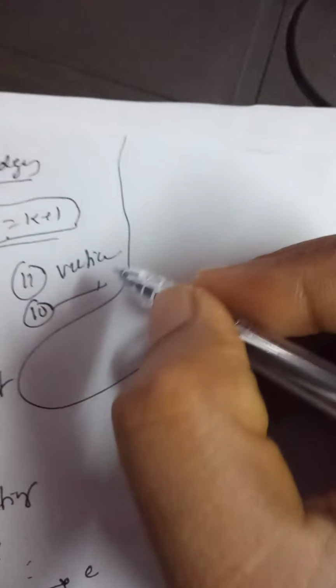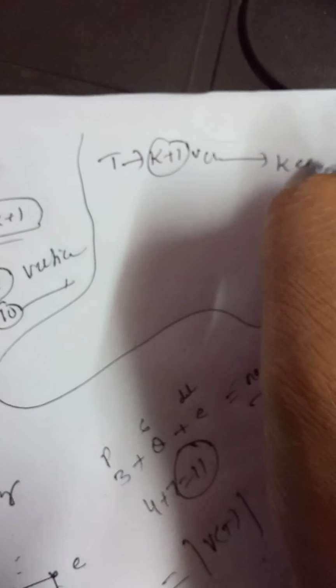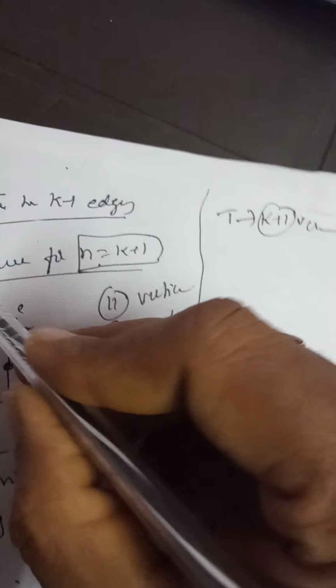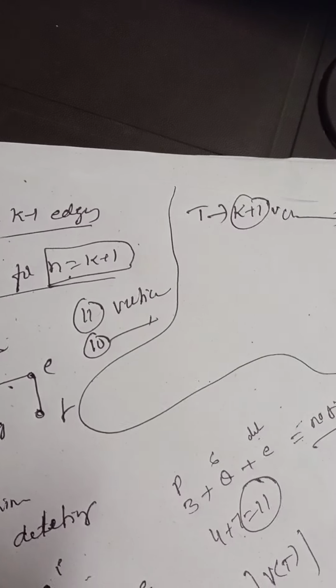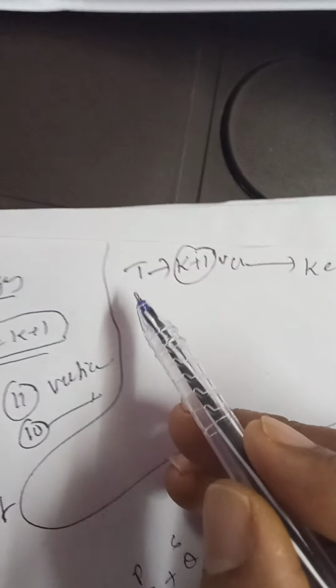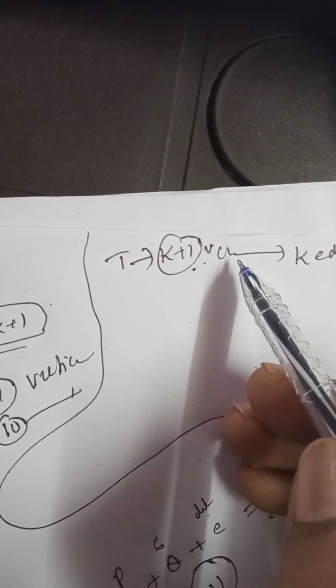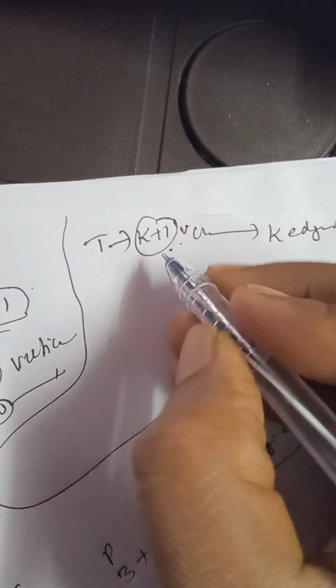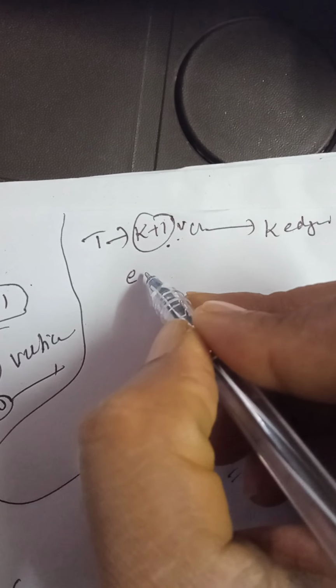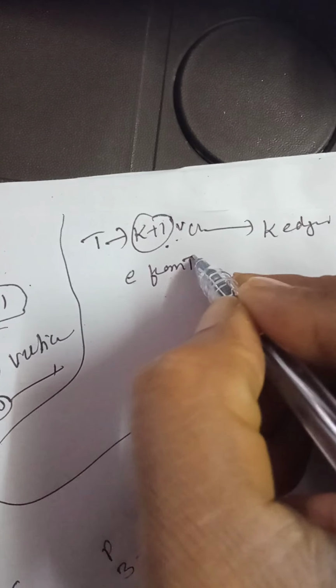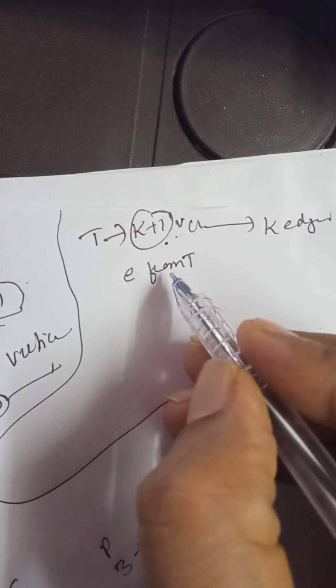Listen carefully. We have to show that the tree with k plus 1 vertices has exactly k edges. We have to show that this is true for n is equal to k plus 1, no? Right. Now here T is a tree with k plus 1 vertices. Got my point? Now delete one edge from T.